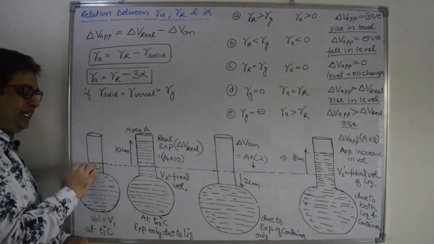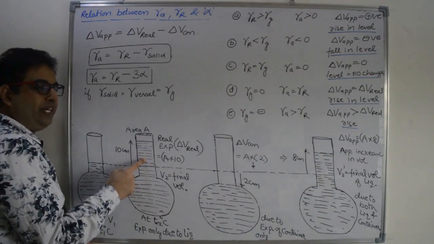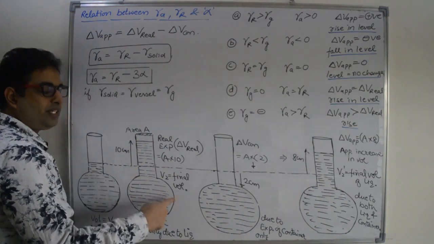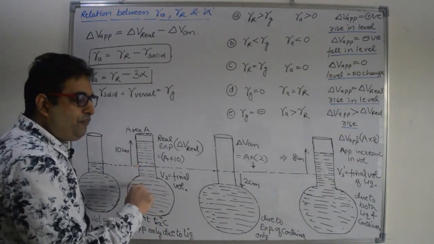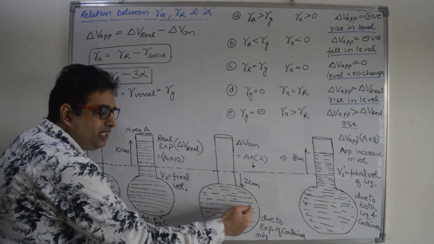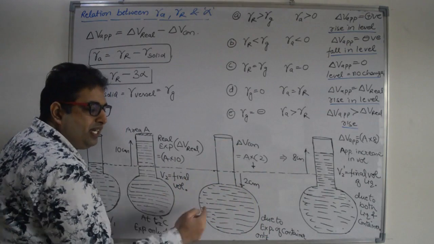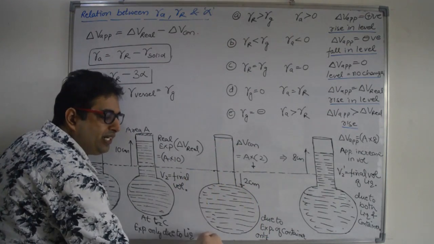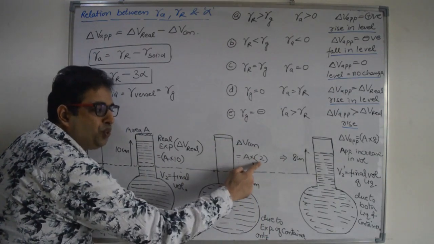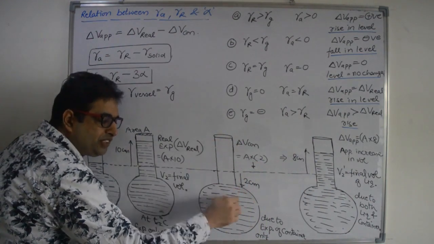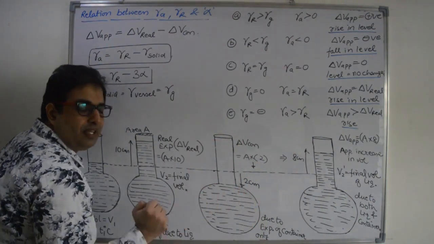This is the real increase in volume of the liquid without taking the expansion of the container. If we take expansion of the container, then due to increase in volume of the container, the level will decrease. And what is the increase in volume of the container? That is A into 2. This volume of the liquid will shift to the container, right?